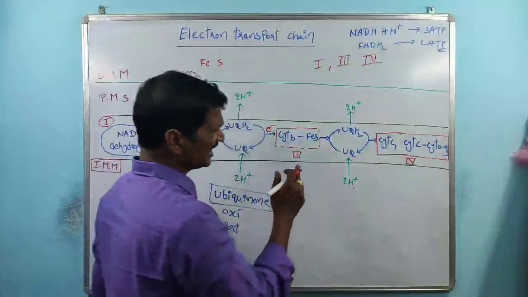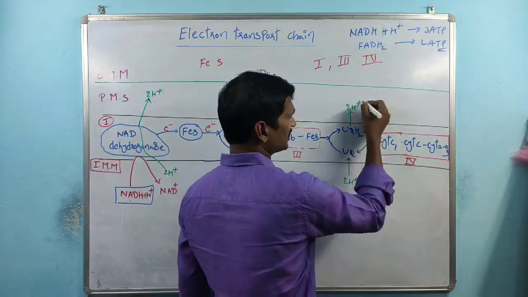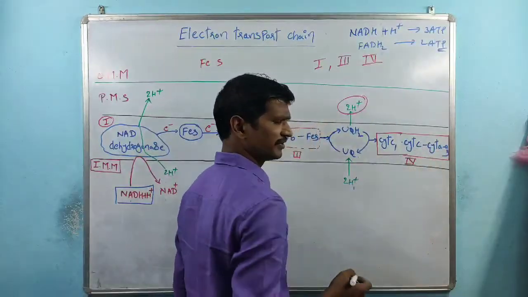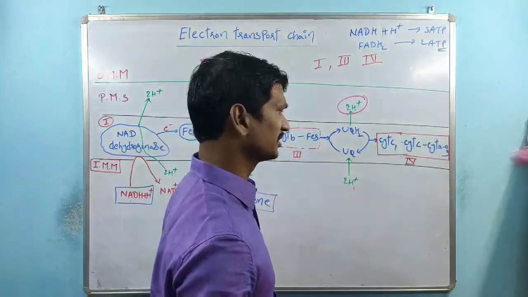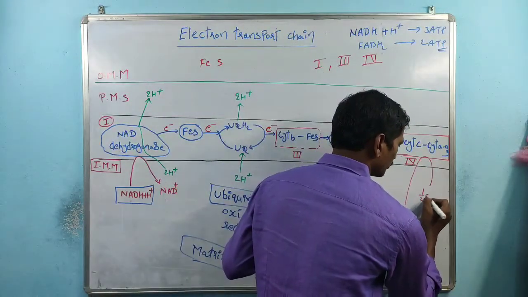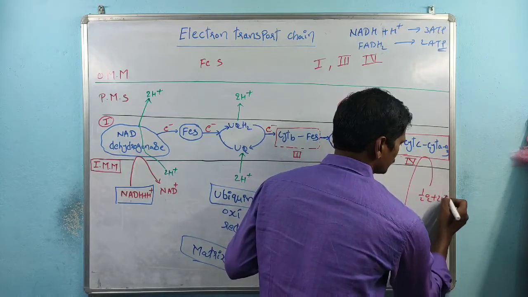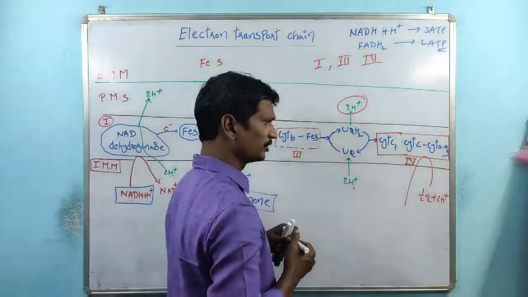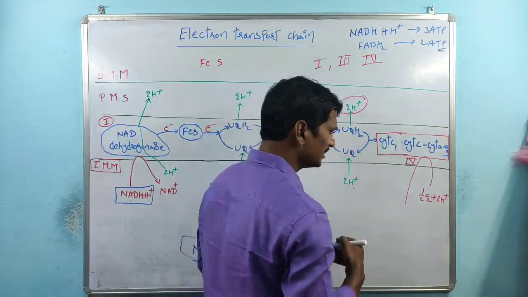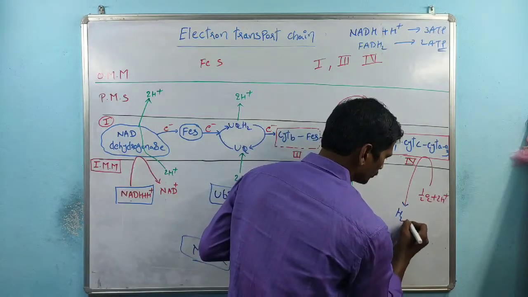Here electrons are transported, and 2 H plus ions are transported. Complex 4 is a very important complex. Here there is molecular oxygen and 2 H plus ions which interact with complex 4. Finally it forms the water molecule.